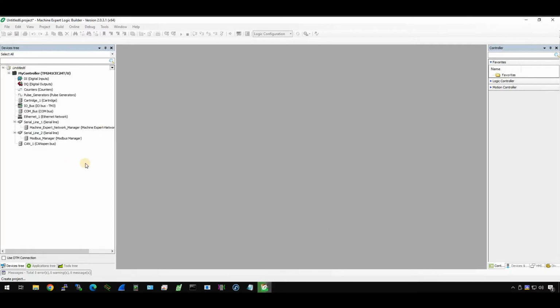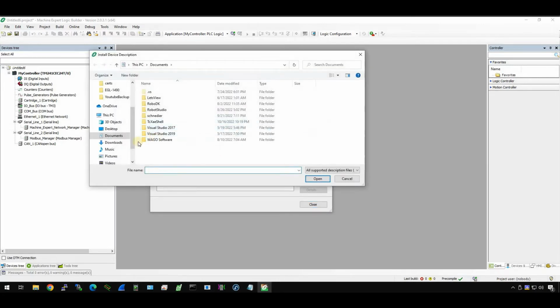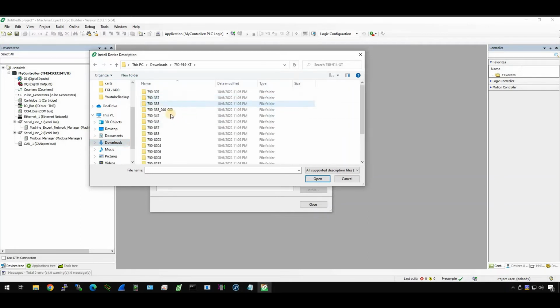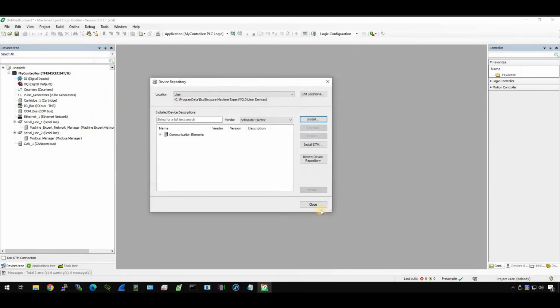The first thing is you need to install the EDS file. Go to Tools, Device Repository, and install. After you download the EDS zip file from the Wago homepage, unzip the folder, something like 750.914. When you click inside, there's the 750347. This is the CANOPEN coupler that you're using in this tutorial. Select all and just open to install the file. That takes about 5 seconds.